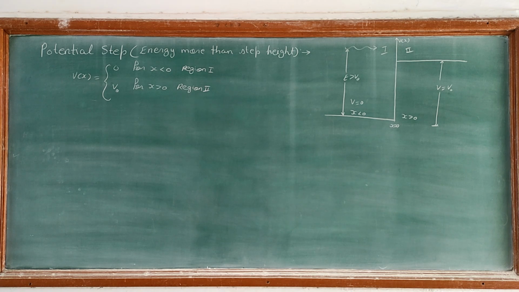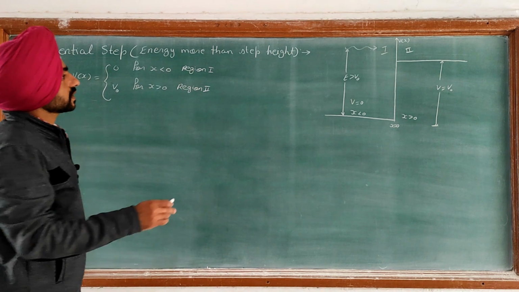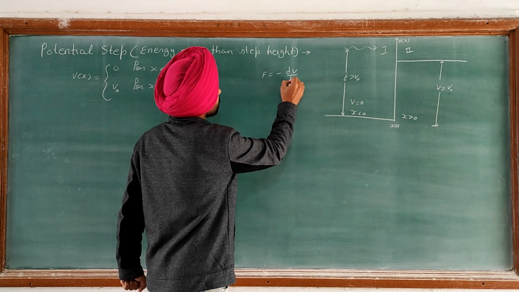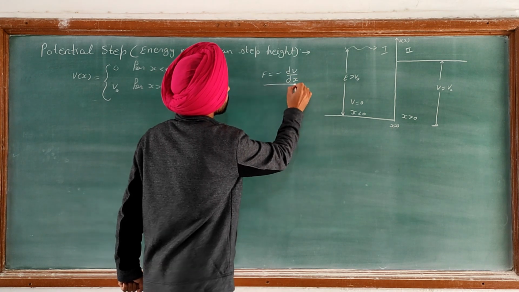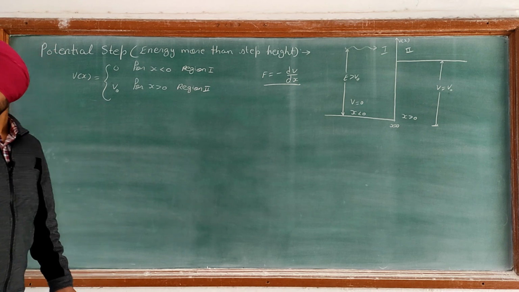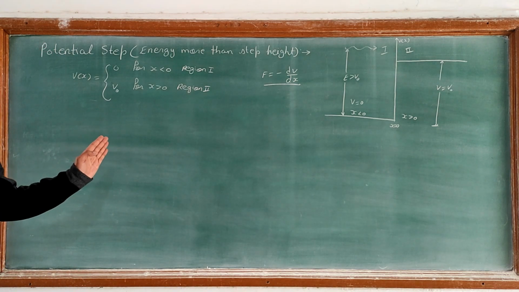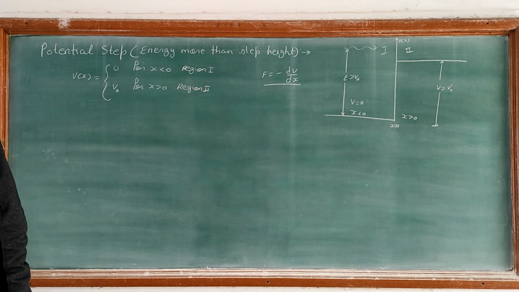So classically in region 1 the particle can move freely because the potential is 0, and at x equal to 0 it experiences a force F equal to minus dV upon dx. This force is toward the left, the negative sign is here, and its velocity decreases.